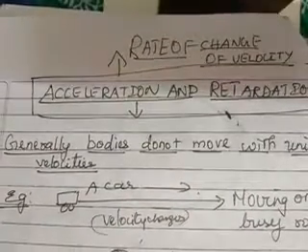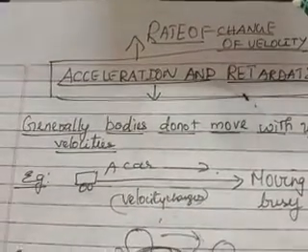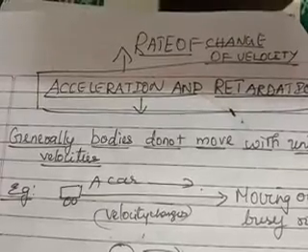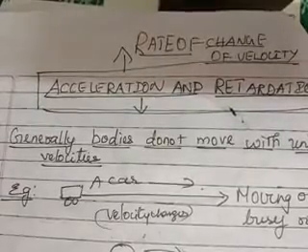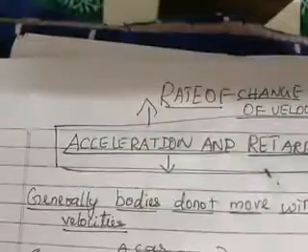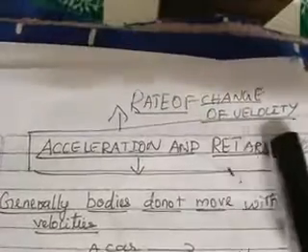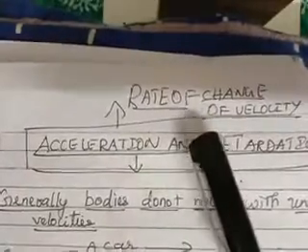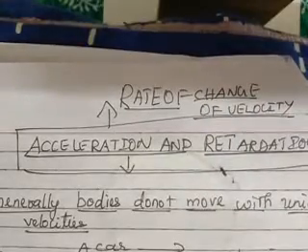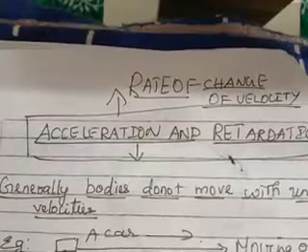So accelerating and deaccelerating. In the process, what exactly is happening? There is a change in velocity. Even when you are accelerating, there is a change in velocity. When you are deaccelerating also, there is a change in velocity. So the very word acceleration refers to the rate of change of velocity. It refers to change of velocity, and it will give you the rate. That means how much time it takes for the velocity to change.